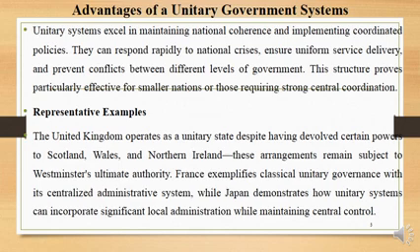Representative examples: the United Kingdom operates a unitary system despite having devolved power to Scotland, Wales and Northern Ireland. These arrangements remain subject to Westminster's ultimate authority. France exemplifies classical unitary governance with a centralized administrative system, while Japan demonstrates how a unitary system can incorporate significant local administration while maintaining central control.